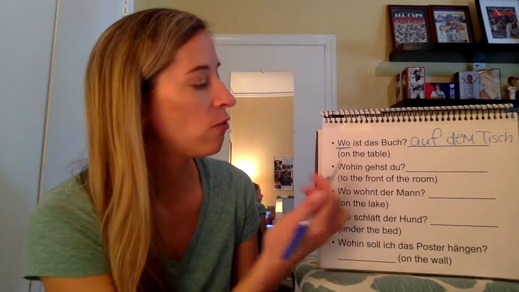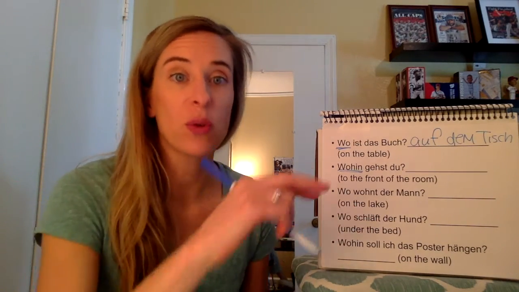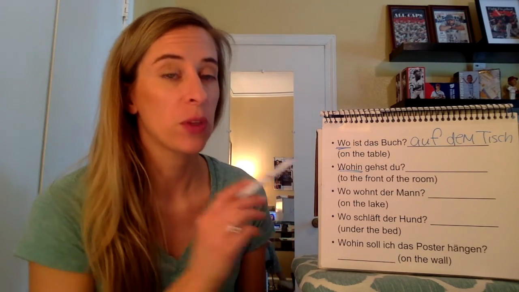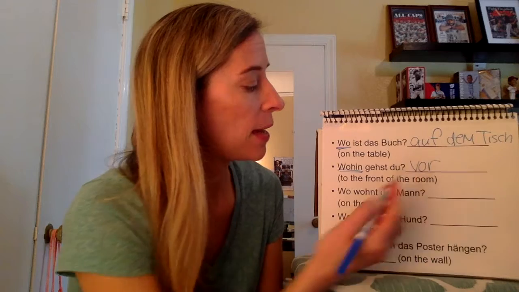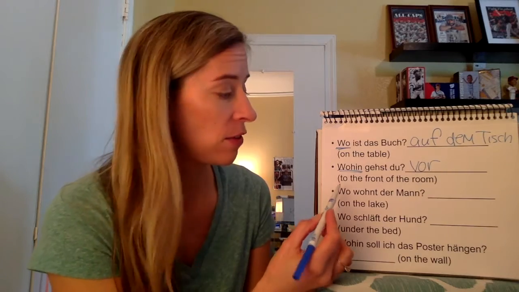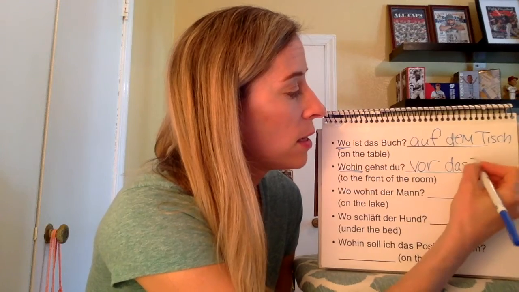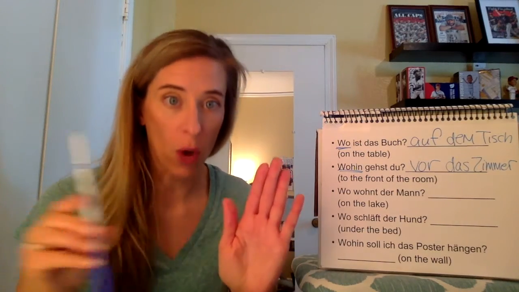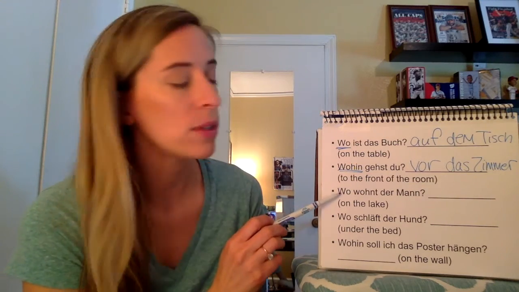All right, next question. Wohin gehst du? So wohin meaning where to are you going? And so then if you are going to the front of the room, so what's in front? That's going to be vor. And now we're moving, so that means we are accusative. And so room is das Zimmer, so that's not going to change. You're just going to say vor das Zimmer. So that would mean going to the front of the room, as opposed to being located there.